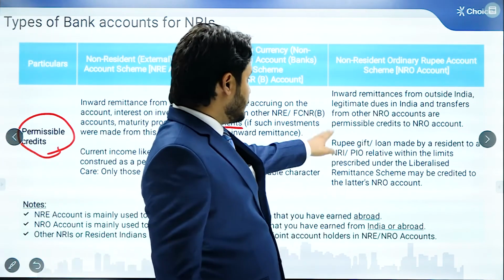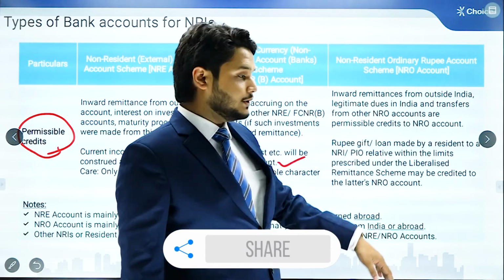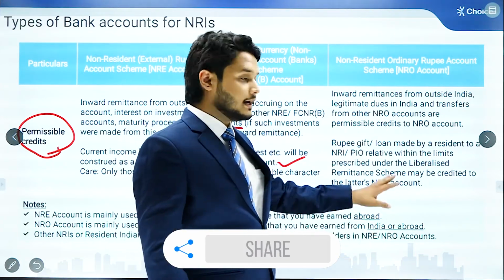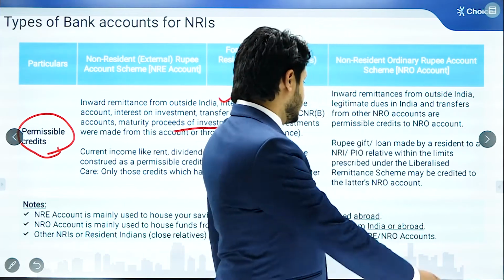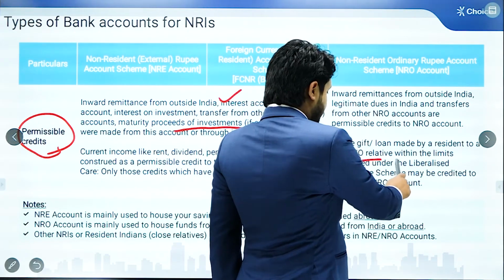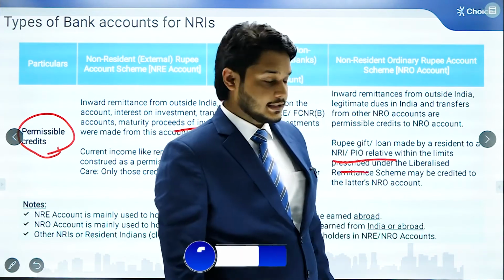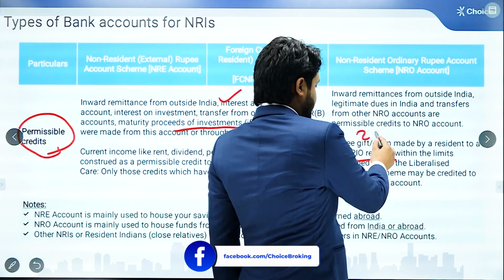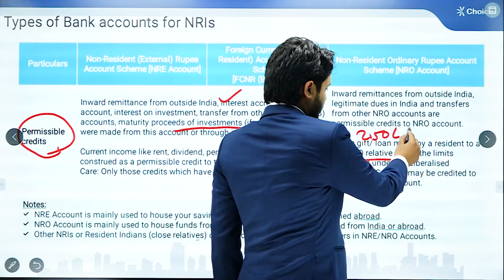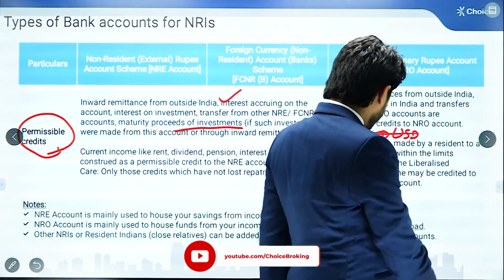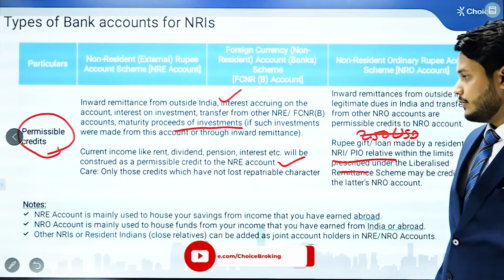In case of the NRO account, any inward remittances from outside India, legitimate dues in India, and transfers from other NRO accounts are allowed. Rupee gifts or loans made by a resident to an NRI or PIO relative within the limits prescribed under the LRS, which is 2.5 lakh USD, are also allowed to be credited to this particular account.